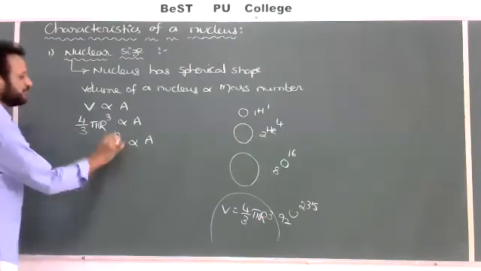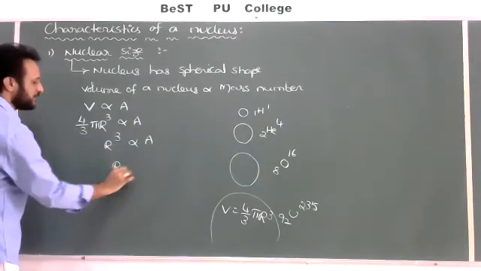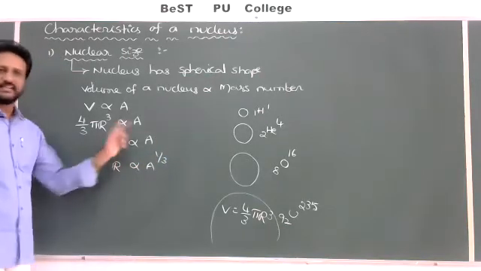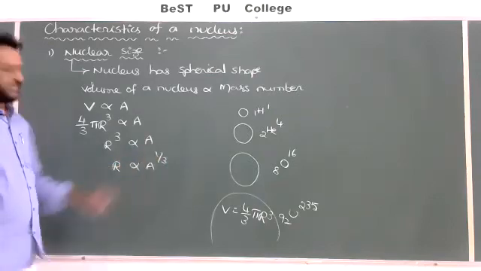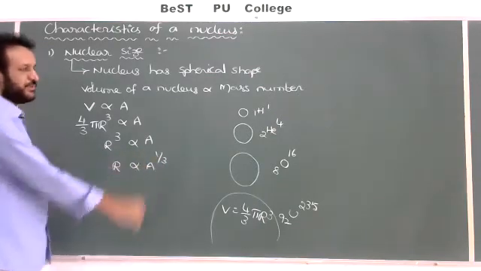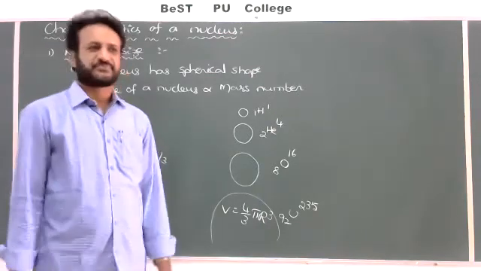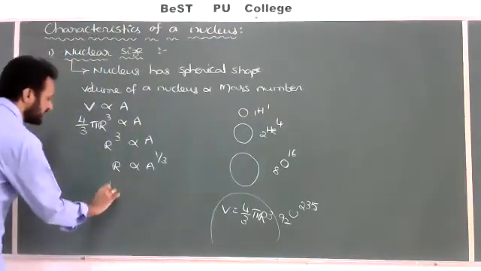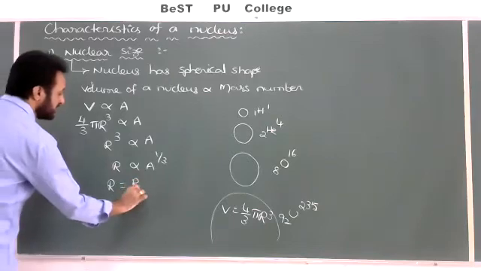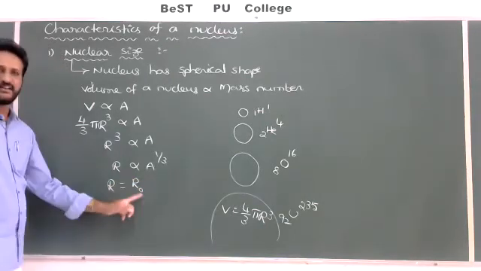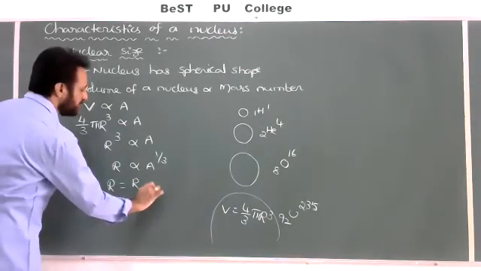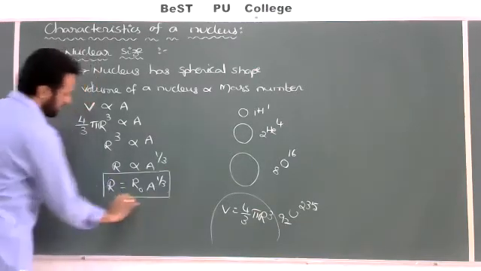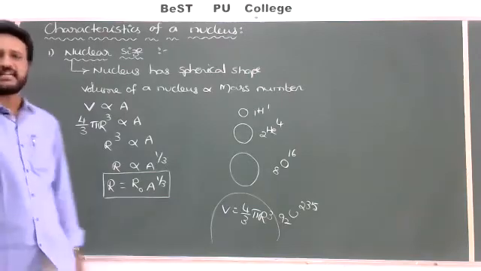Or take the cube root on the right side: r is proportional to A to the power of 1 by 3. Here if we take the cube to the right side, it becomes power 1 by 3. If you want to remove this proportionality, you should write one constant. The proportionality constant: r is equal to r naught into A to the power of 1 by 3. It is an important formula both for PU and for competitive exams.